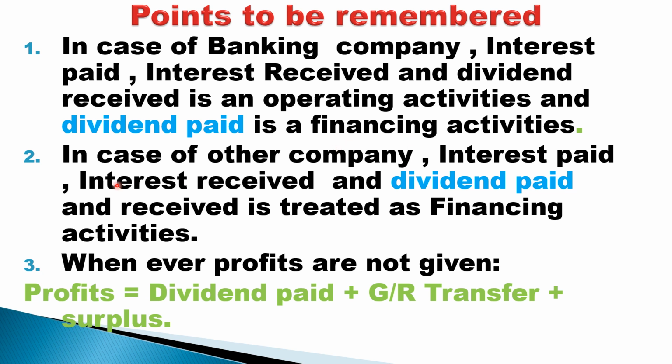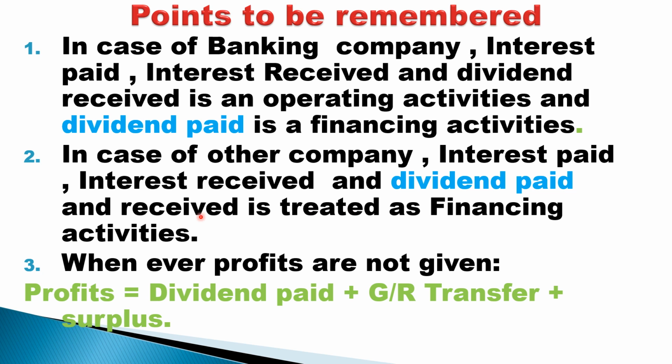Second, in case of other company, interest paid, interest received and dividend paid and received is treated as finance activity, because in case of manufacturing concern, it has to pay interest on the loans borrowed, it has to receive interest on the investments made, and such like that.